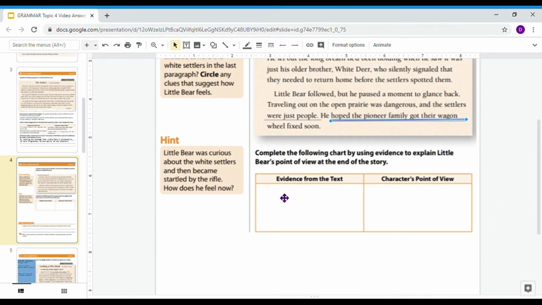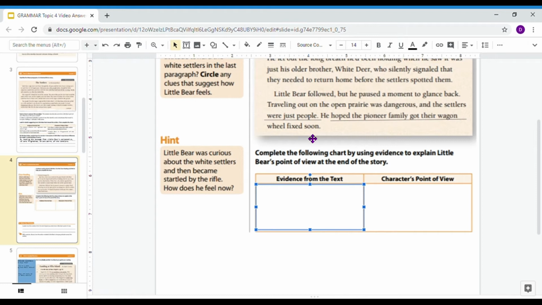So let's complete the following chart by using evidence to explain Little Bear's point of view at the end of the story, using the evidence from the text that we just underlined. And here's a little hint on the side. It says, Little Bear was curious about the white settlers and then became startled by the rifle. How does he feel now? So we watched Little Bear. In the beginning was very curious. In the middle, he became frightened. And now at the resolution of the story, how does Little Bear feel?